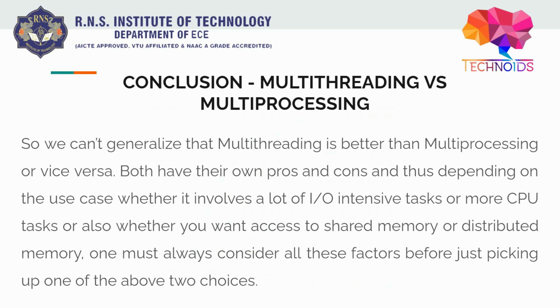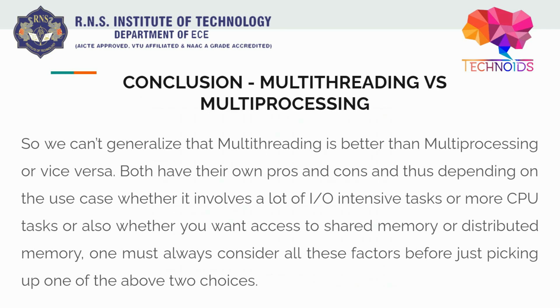Now, to conclude, if anyone has got this idea of whether multi-threading is better or multiprocessing is better, my friend, I would like to say that we can't generalize, saying that multi-threading is better than multiprocessing or vice versa, because both have their own pros and cons, and we have already discussed them, right?